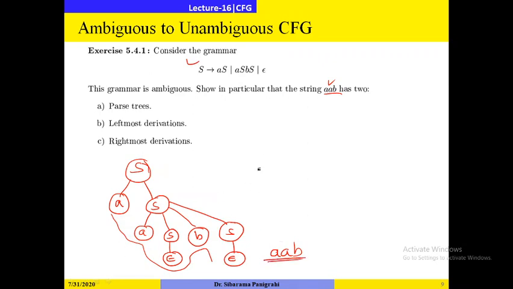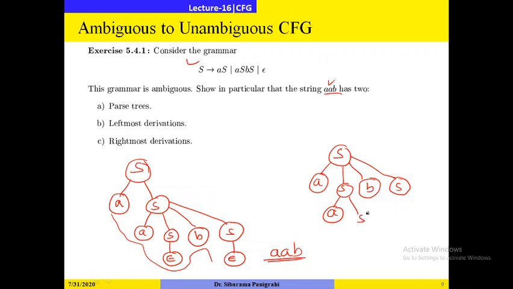Now, can we have another derivation tree for the same target string by using the same grammar? Yes, let us go through this. S gives to A, S, B, S. While deriving, you can apply any production in any order. So here you can apply S gives to A, S, A, S. Then in this S you can apply epsilon, and in this S you can apply epsilon.